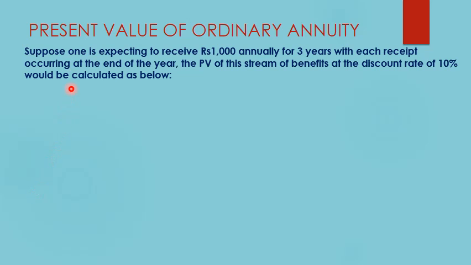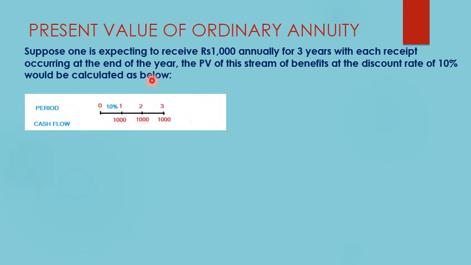Now let us understand how we calculate the present value of an ordinary annuity. Suppose someone is expecting to receive rupees 1000 annually for 3 years, with each receipt occurring at the end of the year. Then the present value of this stream of benefits at a discount rate of 10% would be calculated as below. Over here it is nowhere given that this is an example of an ordinary annuity, but a hint is given in the question that the stream of cash flows is occurring at the end of each year. So we know that this is a numerical of ordinary annuity.